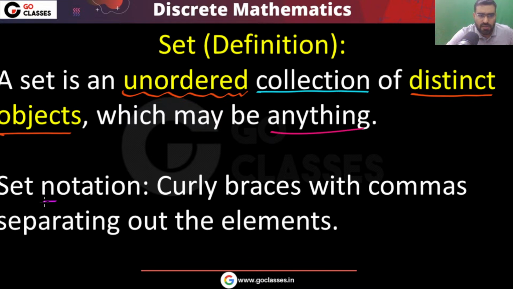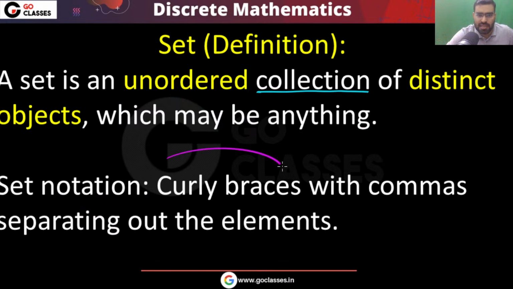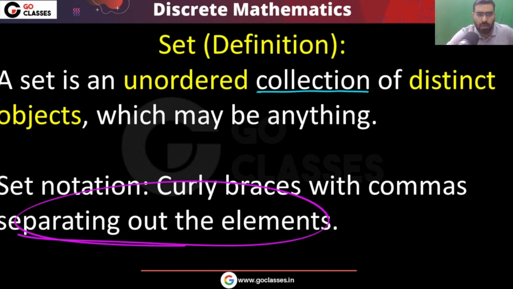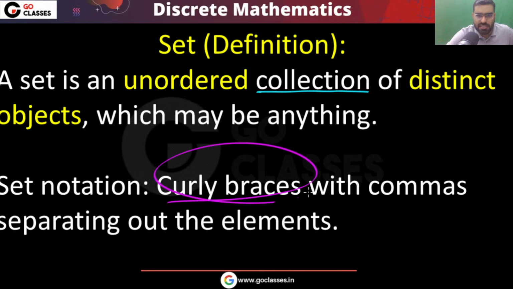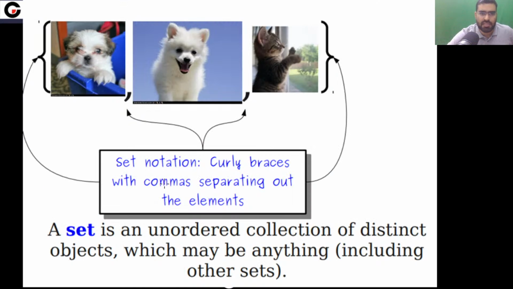What is the notation we use for set? For the set, we put all the elements in curly braces and separate them by commas. All the elements that you have in this collection, you put them in curly braces and separate by comma. Let's take an example. This is a set in which you have 3 elements: a cat, a puppy, and another puppy. So there is a cat and 2 dogs. You can notice these elements are separated by comma, and we put them in the curly braces. So this is how we represent a set.